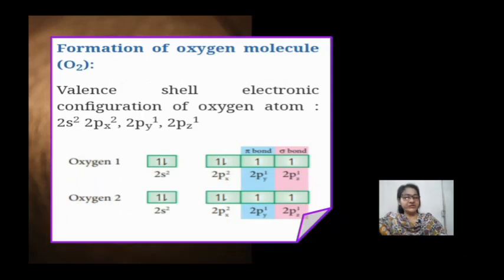For example, formation of oxygen molecule, you can see that electronic configuration of valence shell is 2s2, 2px2, 2py1 and 2pz1. There are two unpaired electrons, one in 2py and one in 2pz. So they overlap in such a way that 2py, 2py orbitals overlap and form pi bond shown by blue color, whereas 2pz, 2pz overlap and form sigma bond shown by pink color overlap.